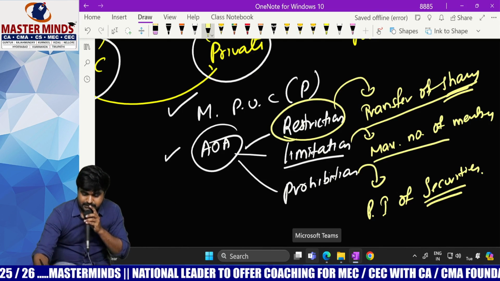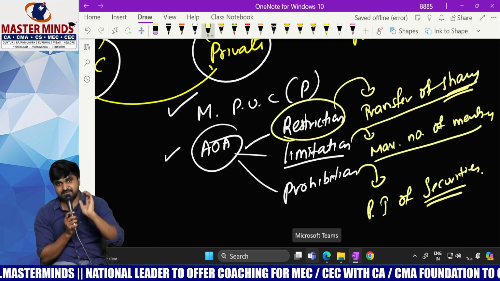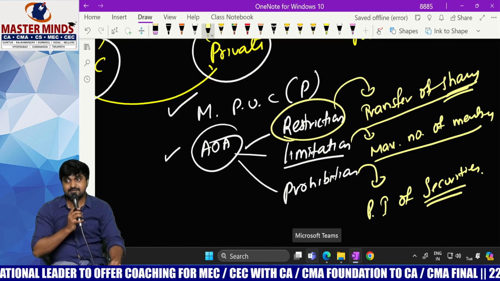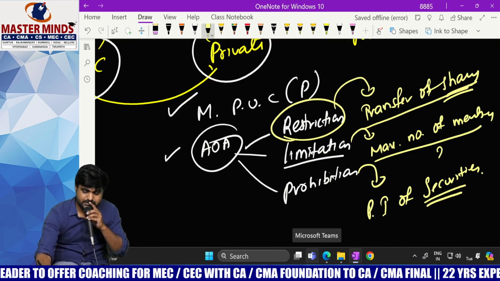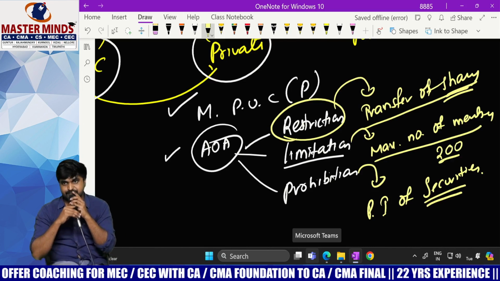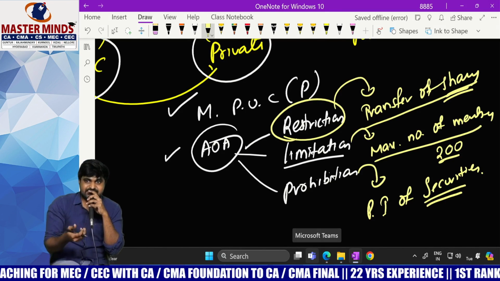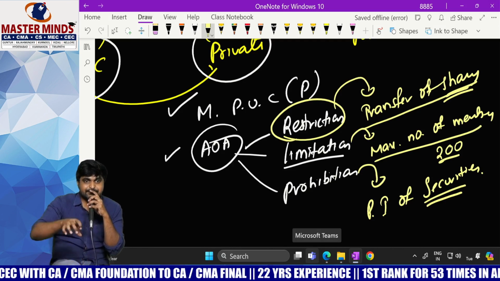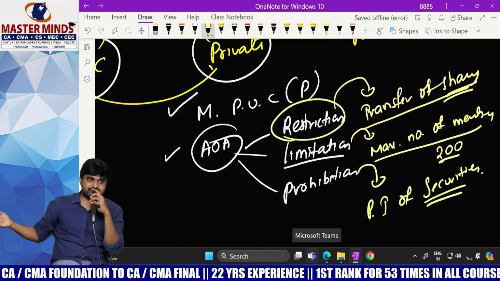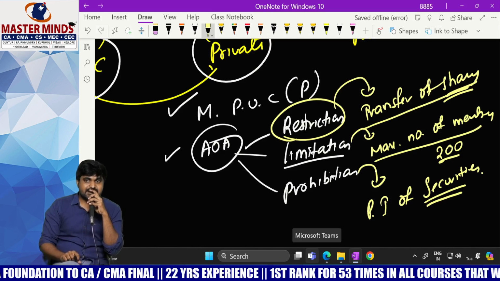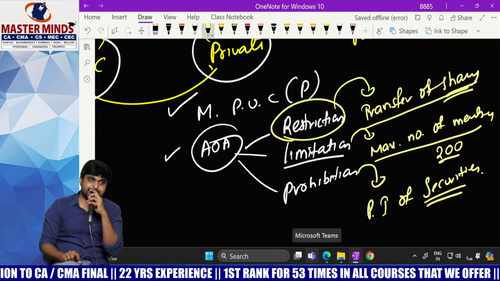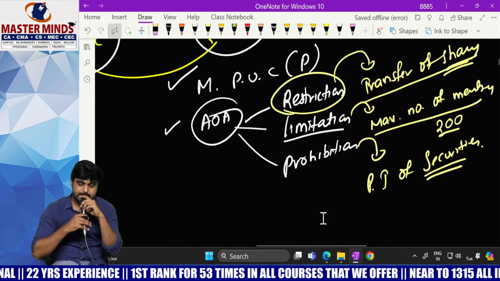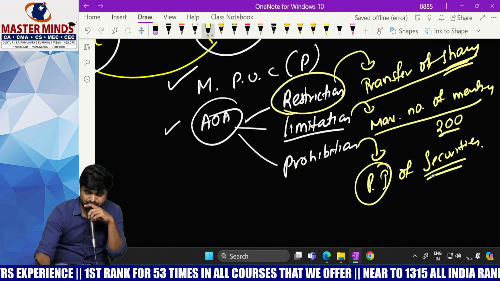Next one, limitation on maximum number of members. So what is the limitation on maximum number of members in case of private company? 200. So maximum 200. More than 200 not allowed. Sir, if at any time, what happens if number of members in private company exceeds 200? Then that private company needs to rectify the same within the given time frame. Otherwise, what will happen? Otherwise, it will be treated as public company. Next one, prohibition. So prohibition on what? Public issue. That is public placement of securities.